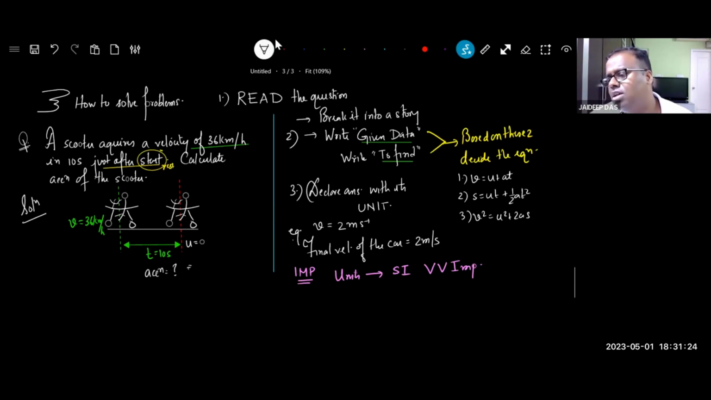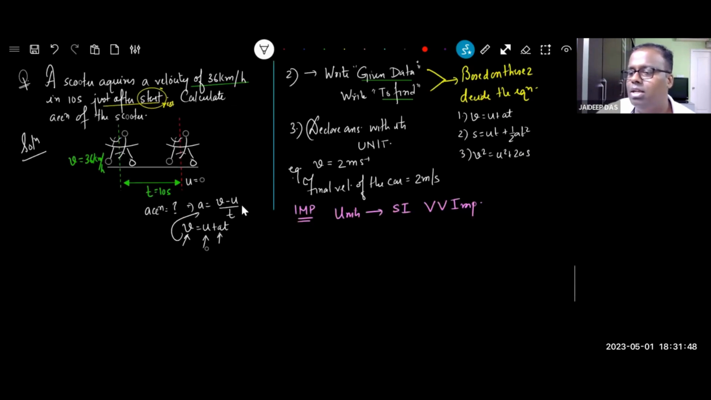So you know that acceleration as a formula is what? (v minus u) by t. You will say, sir, you are not applying the equation of motion. Okay, apply the equation of motion: v is equal to u plus at. You know that u is 0. You know the value of v. You have to find out the value of a. From this, you get this equation only. Right? Now we need to write this problem.